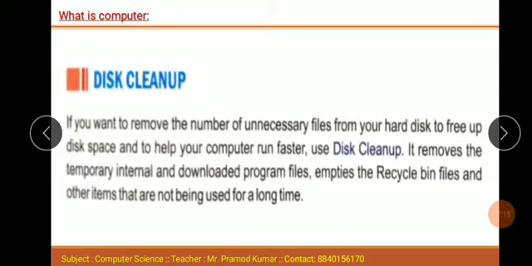Just like that, disk cleanup is also used to clean your memory when you do not use it and disk space is already taken. Then through the disk cleanup you free up your disk space and remove the temporary internet and downloaded program files, recycle bin and others that have not been used for a long time. Then your memory is free.